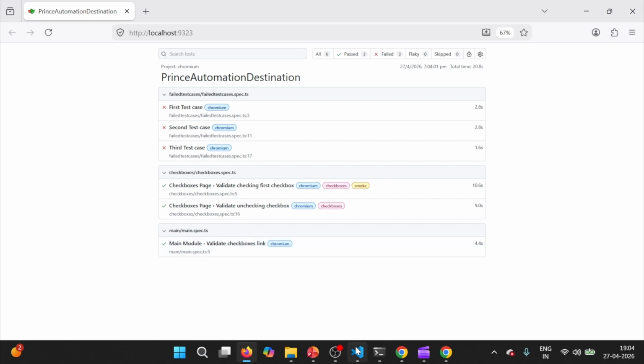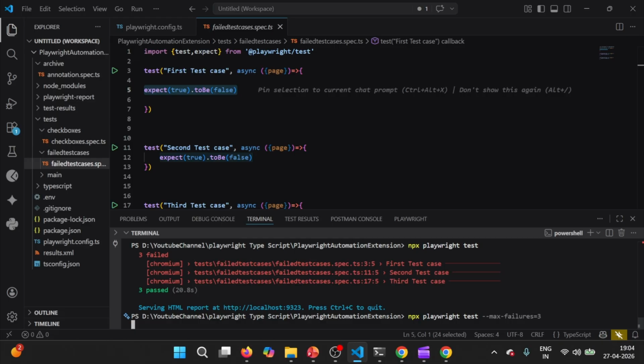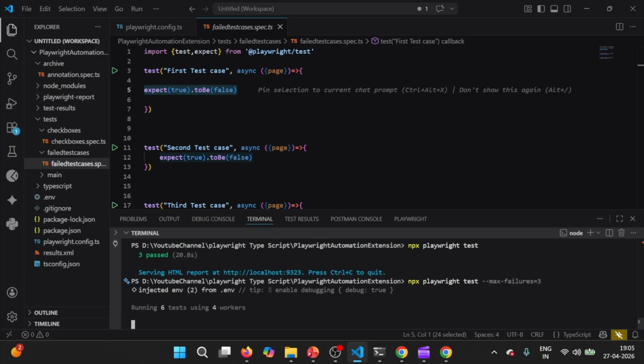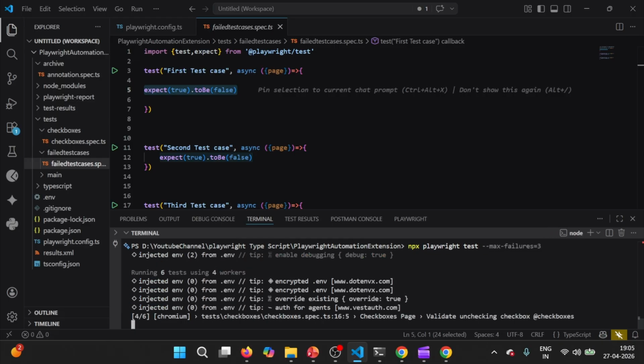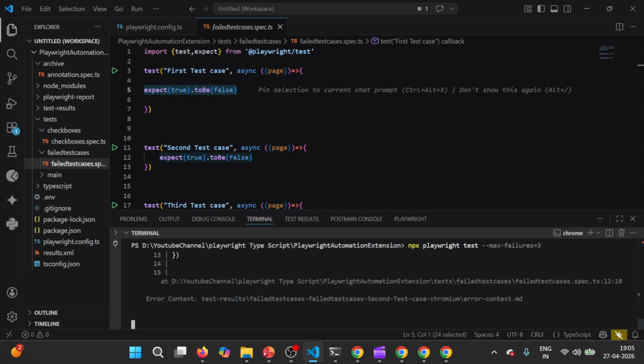Now let us define the max failures configuration. For that purpose, we simply use --max-failures, and let us define it as 3, and run the entire suite once again. Let it execute. I'll show you something from the console and then from the report as well.